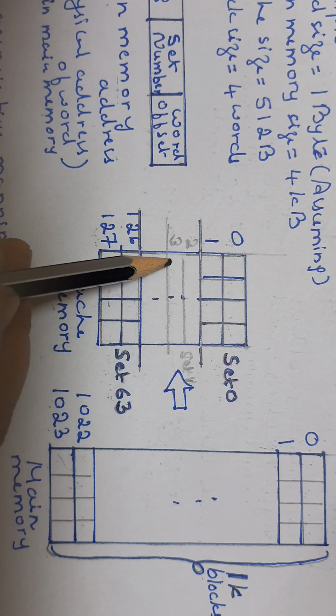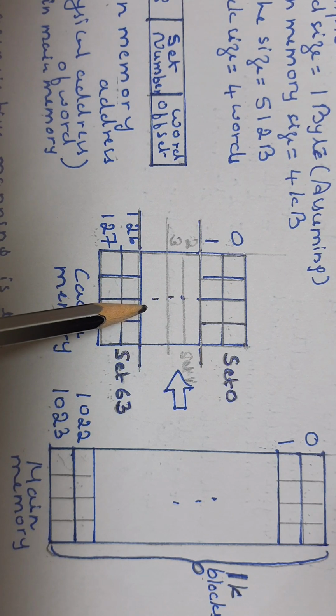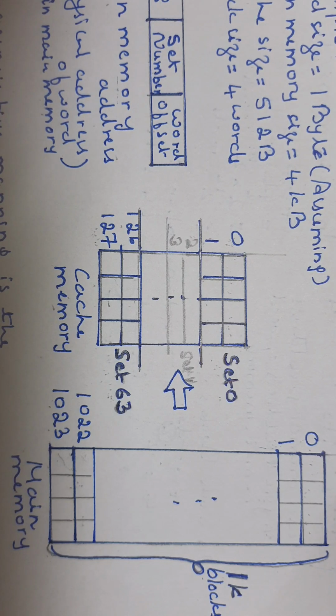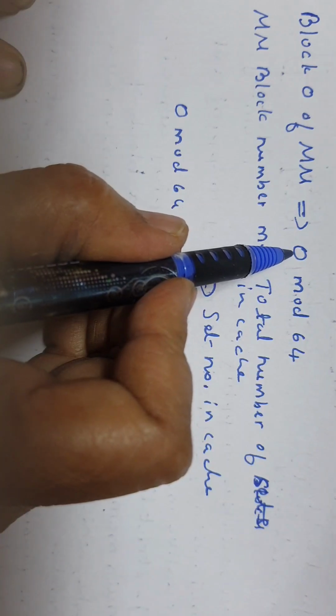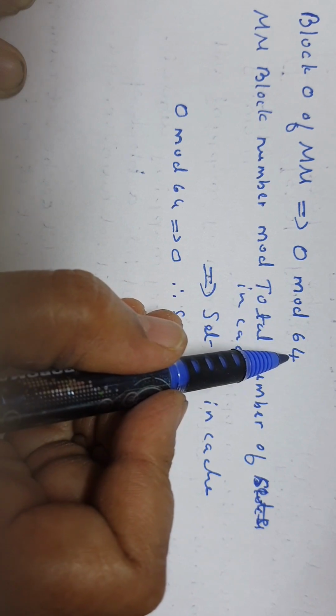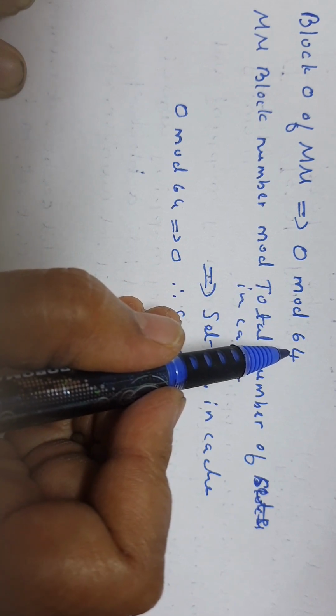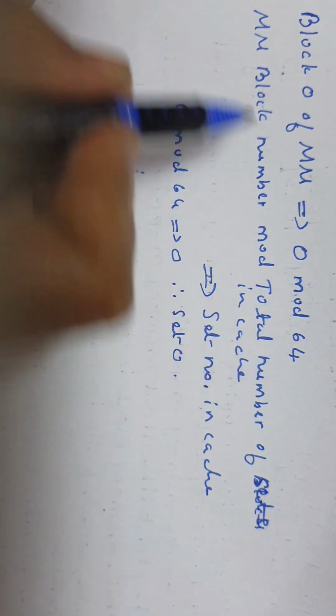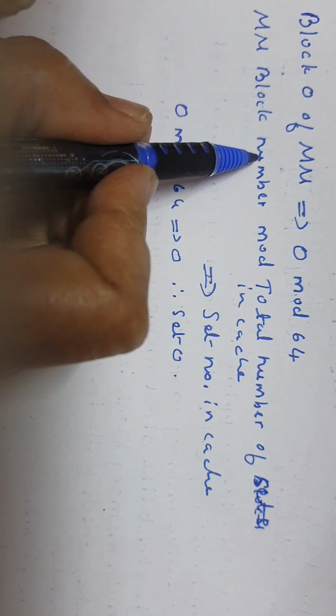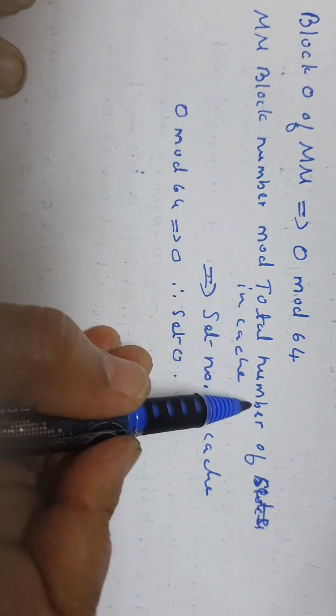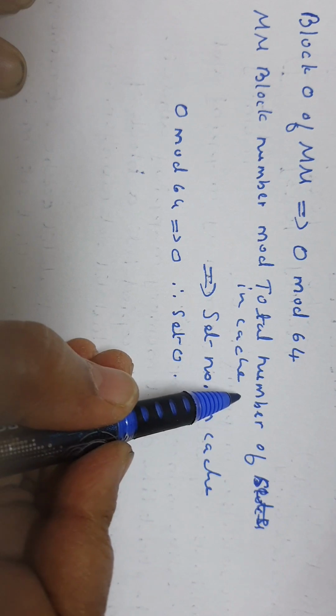Because there is a choice now, it is flexible like associative mapping, right? With this, main memory block number 0 mod 64, this is the total number of sets in the cache. What is the formula here? Main memory block number mod total number of sets in cache.